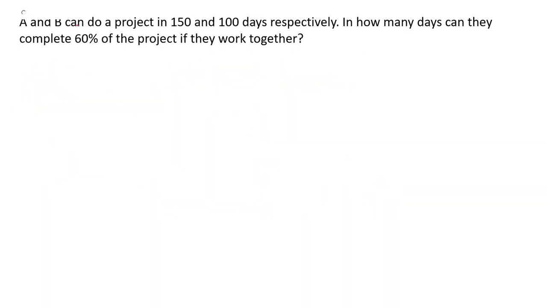The next question is: A and B can do a project in 150 and 100 days. So let's write A can do it in 150 days and B can do it in 100 days. Fine. Let's see what the LCM will be here. The common term is 300. Talking about the efficiency, that will be 300 divided by 150, which is 2. And here that will be 3.